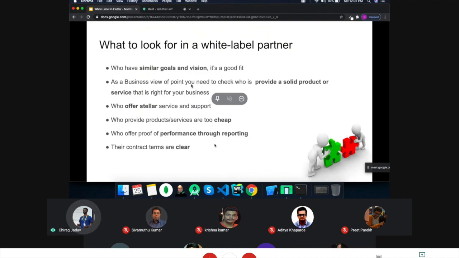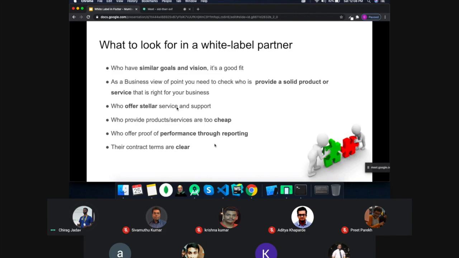Suppose in the market many e-commerce applications are still needed. Every e-commerce application has basic features like booking, ordering, payment gateway integration, sending the booking summary, and tracking the product. So we need to find a partner with a goal and vision similar to ours. Second, from the business viewpoint, check who provides a solid product and service that is right for the business.